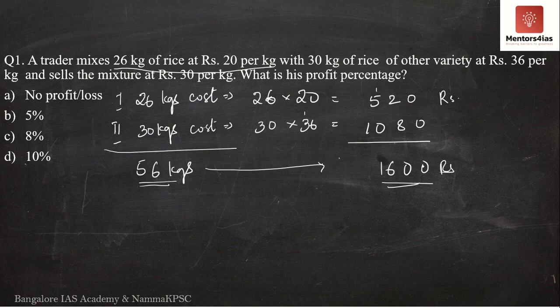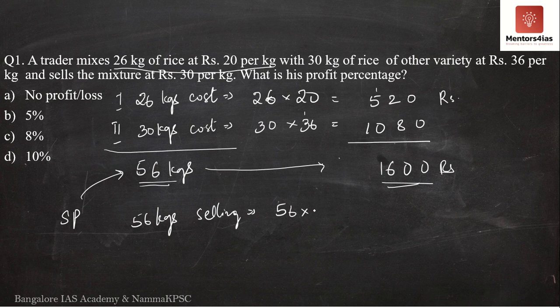So 56 kgs costs 1600. However, the question further says that the trader sells the mixture, that is 56 kgs, at rupees 30 per kg. So if he is selling 56 kgs at 30 rupees per kg, then the selling price of 56 kgs is nothing but 56 into 30.